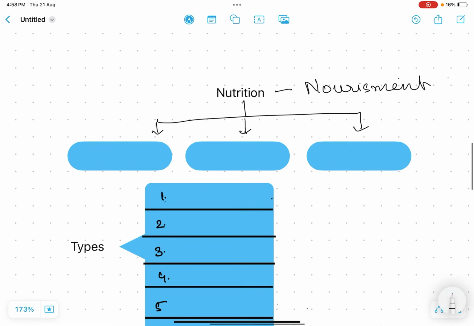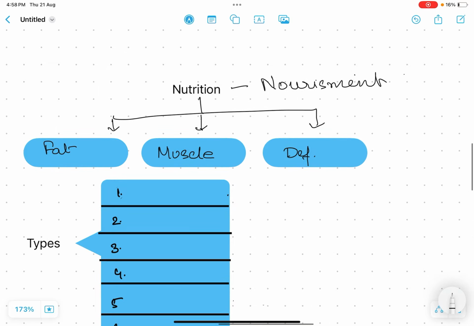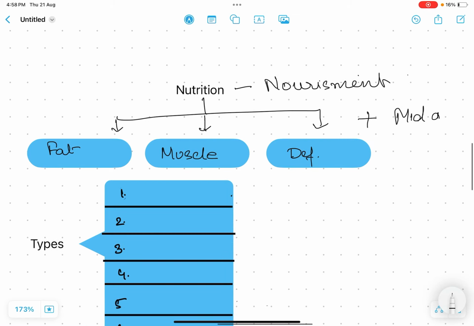The first is fat, subcutaneous fat. Second is muscle bulk. And the third is deficiency of vitamins, if any. Nowadays one more is being added, that is mid-arm circumference. So these parameters will judge whether the person is nourished, subnourished or malnourished.